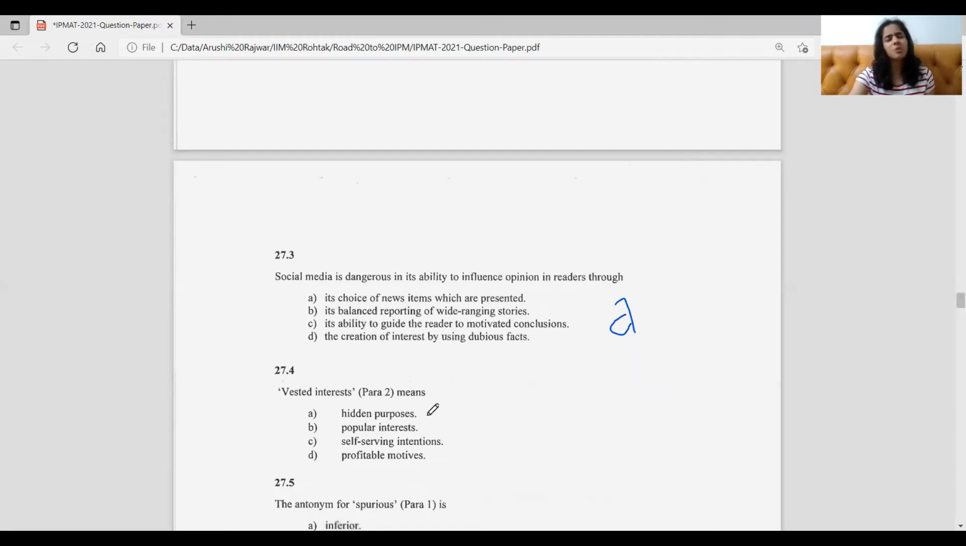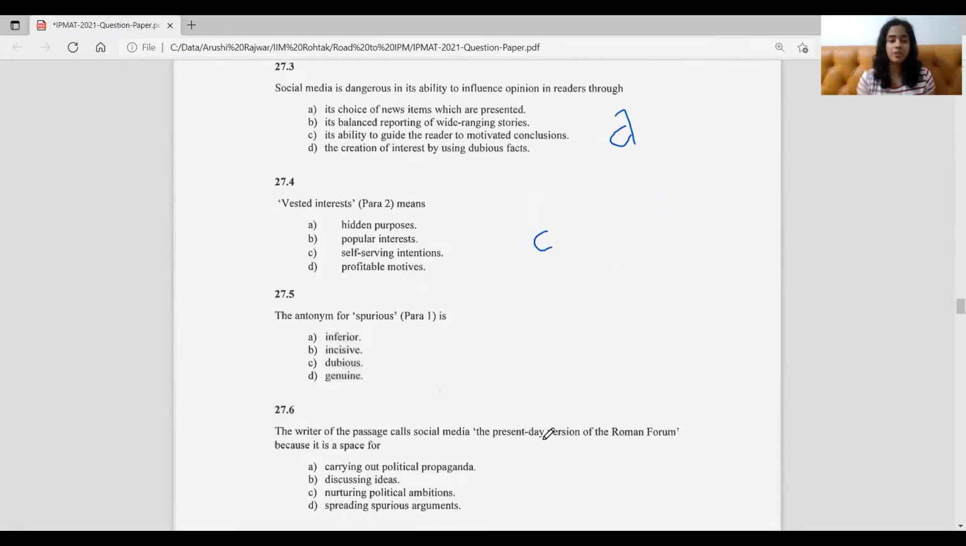Hidden purposes, again, it could be, but just see which one is more appropriate here. Self-serving intentions, because we're talking about the public sphere, or the hidden purposes. And last, the profitable motives is automatically eliminated, because we can see from the tone of the passage that it should be something negative, something we have to prevent from happening. So profitable motives, why would we want to prevent it? So either it could be hidden purposes or self-serving intentions. But as we read and as we saw, self-serving intention seems more appropriate here. So we'll go with option C. That's the right answer here.